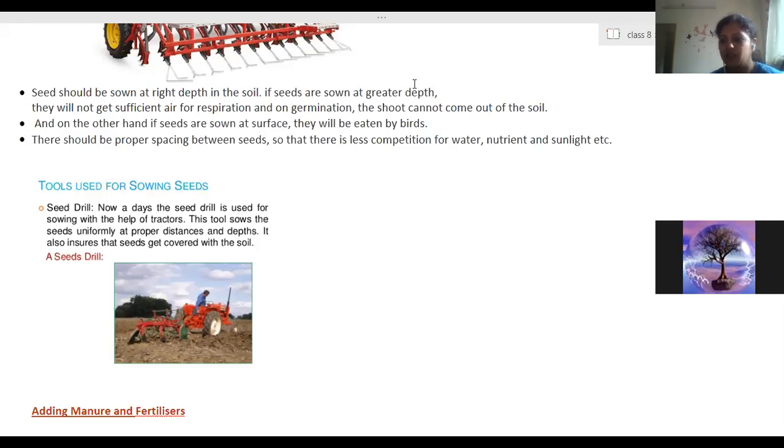Even due to addition of these manures, the sandy soil, as you have learned last year, is generally not used for growing crops, but if you add manure to that sandy soil, then that sand will also become useful for the growth of the plant, because its water retention property increases.